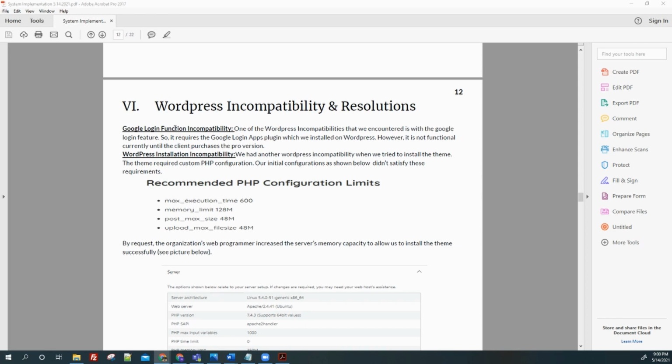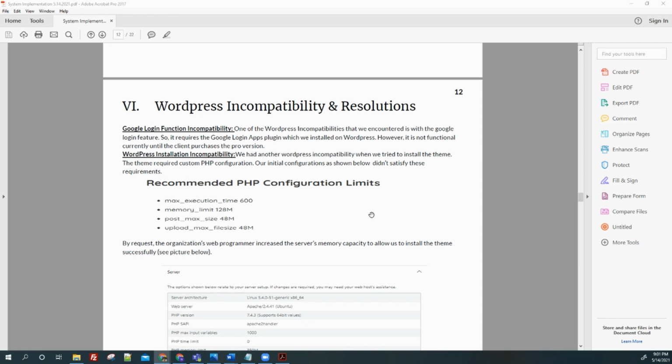I'm going to talk about WordPress incompatibility and resolution. When we entered the theme on our website, there is a feature which is Google login. When people try to log in, they can log in with a Google account. To use that feature, we have to have the plugin, which we were able to install in our WordPress. However, this is not functioning currently because it has to be purchased as the pro version in order to use it.